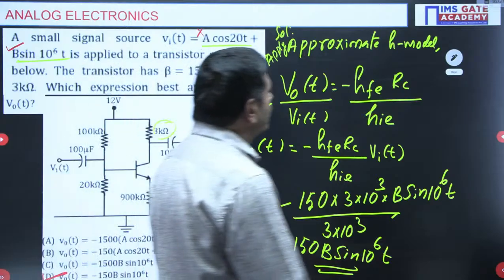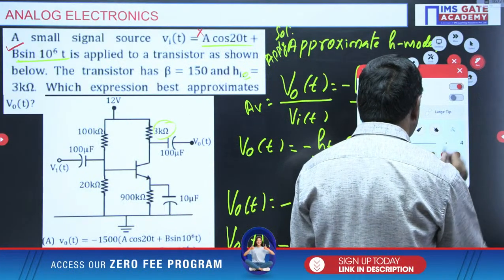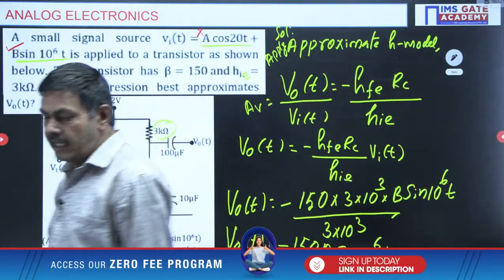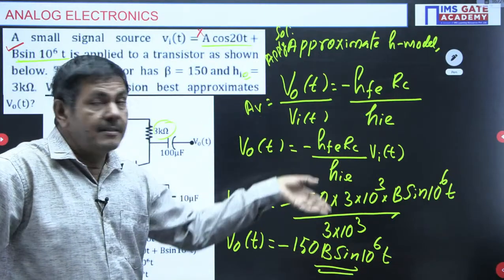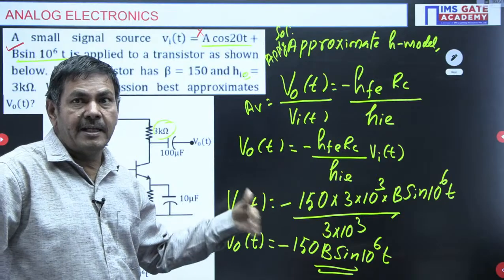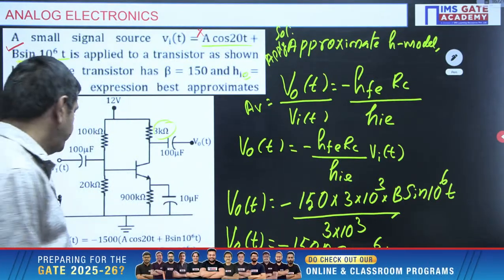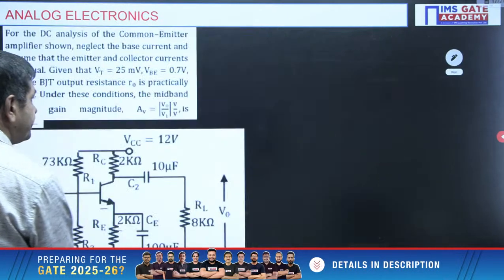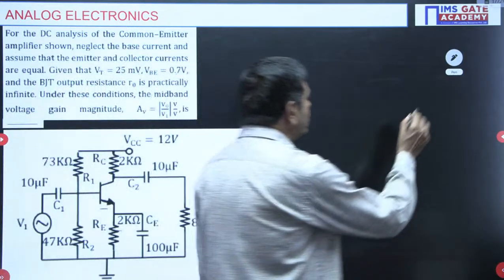And I wish to give one more question in your hand. Please try this question without my help. I will give one more good question, using the small signal amplifier. One problem I have done, where I applied the approximate H parameter model. The next one you try; this is the next question. Please try this question without my help. I will give 2 minutes. Please try it.